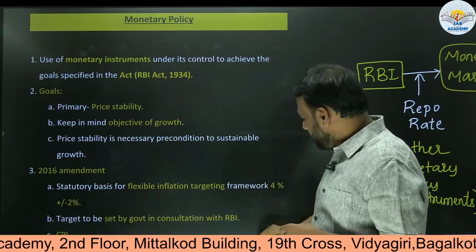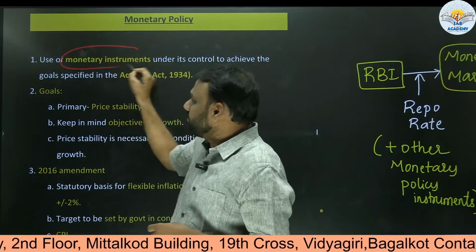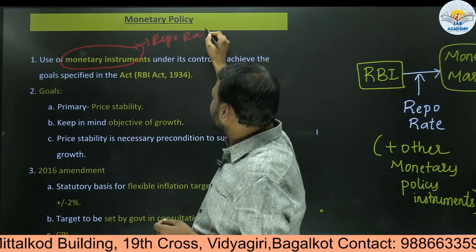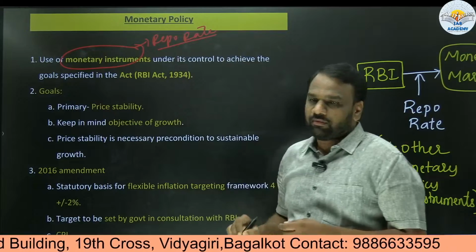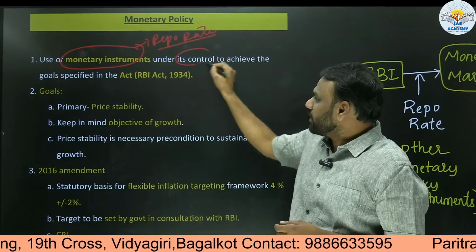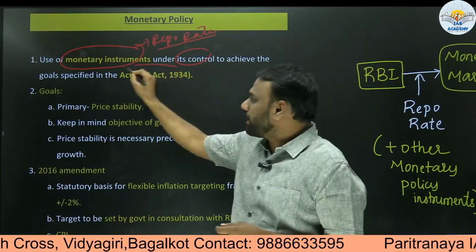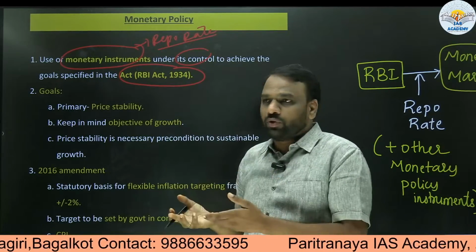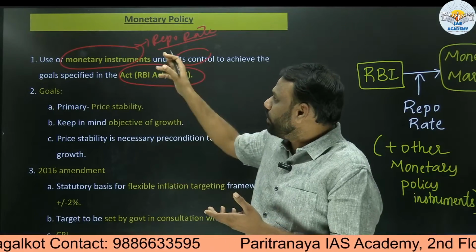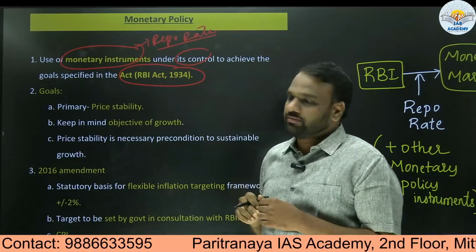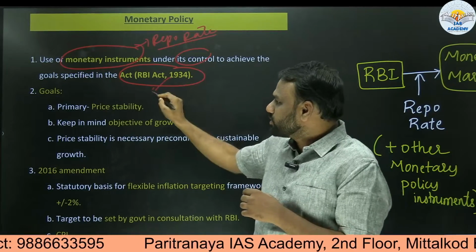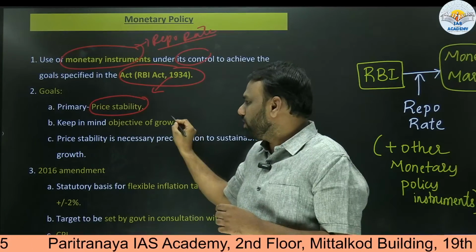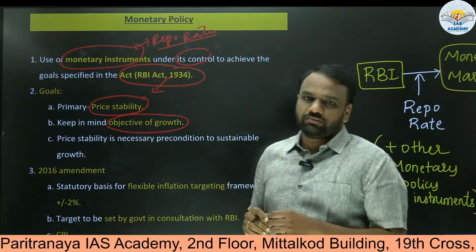So what is monetary policy? It is the use of monetary instruments. As an example, I took only one now, that is the repo rate. So using such instruments like the repo rate, under RBI's control, to achieve the goals specified in the RBI Act. So to achieve those goals, RBI will use the monetary instruments. So what are these goals? These goals are price stability, that is keeping inflation in control. Another goal is to promote economic growth.